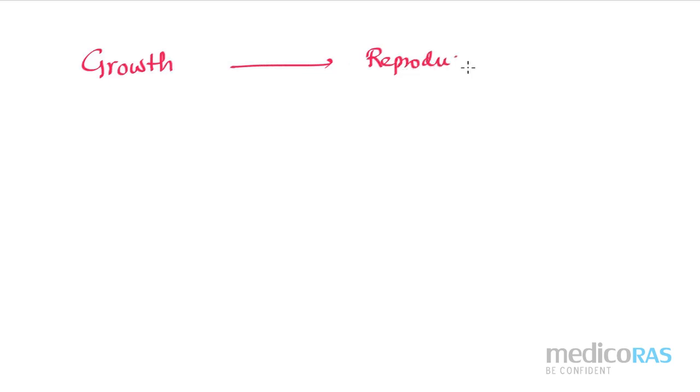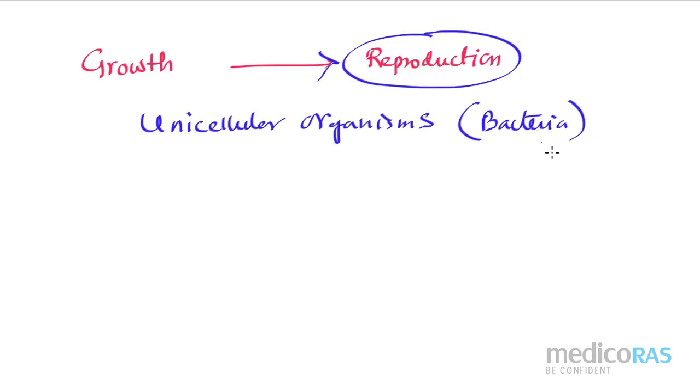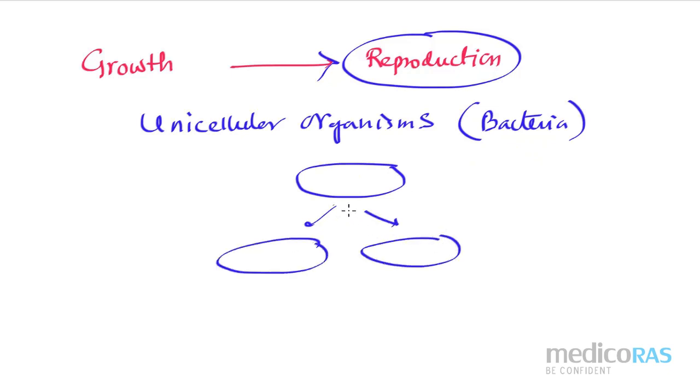So in reproduction character, we are going to see how growth and reproduction are synonymous. Especially it happens in case of unicellular organism, especially if it is a bacteria, or any unicellular organism, then it can undergo some asexual reproduction or binary fission, in which they can increase their number of cells because of reproduction.